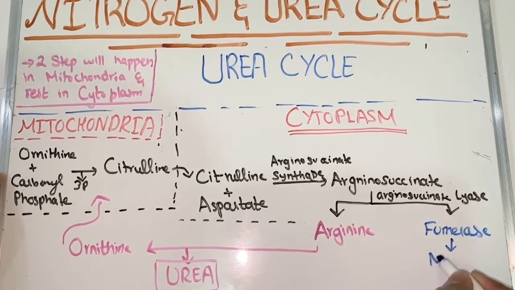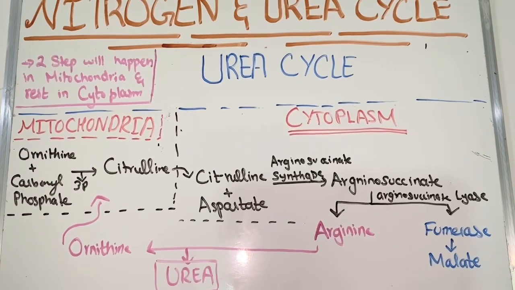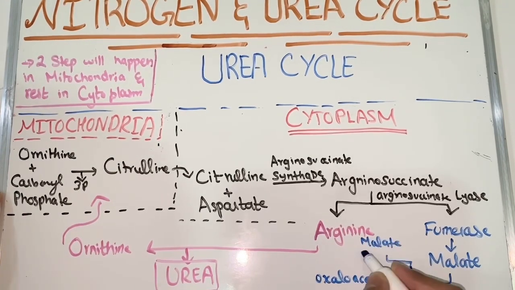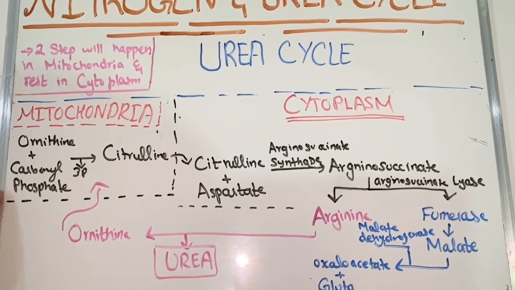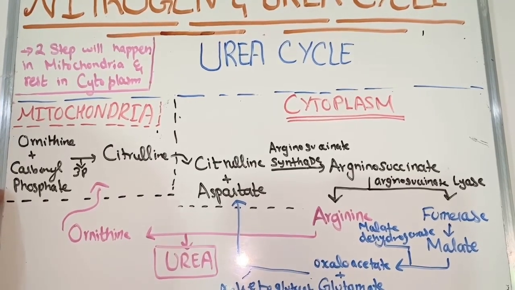Fumarate will convert into malate first, and then it will convert into oxaloacetate by the enzyme malate dehydrogenase. Oxaloacetate will add up with glutamate and will convert itself into aspartate, to increase aspartate concentration to regulate the process, and at the end alpha ketoglutarate is also released from this reaction.